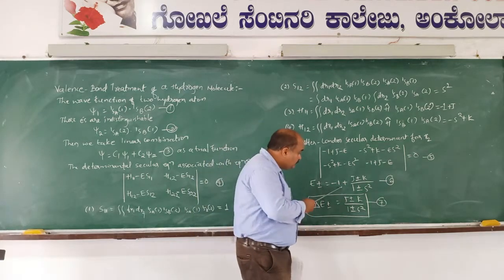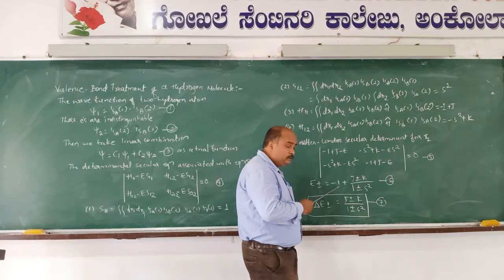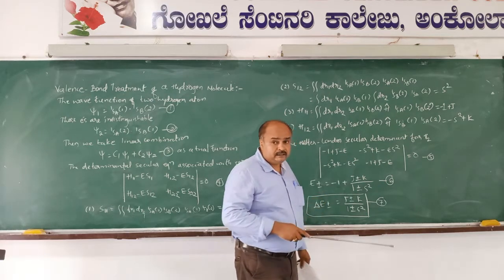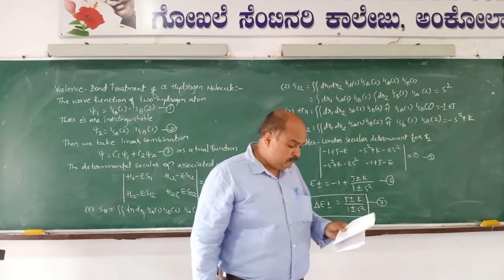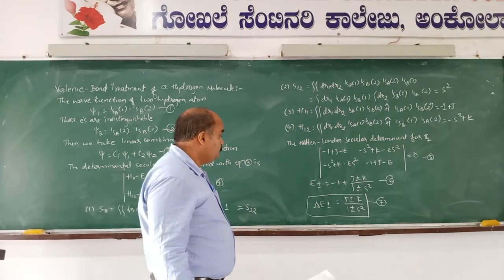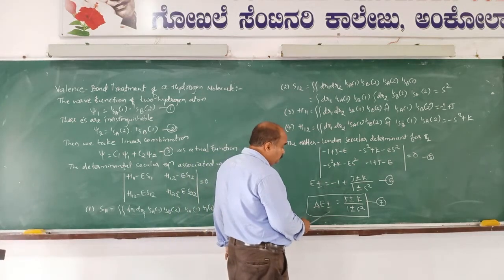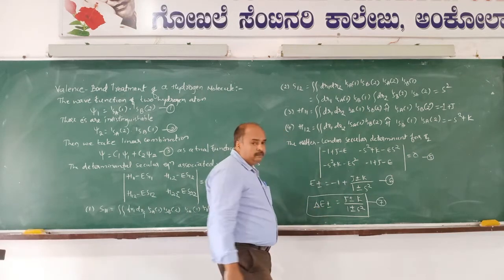The second term is (J plus or minus K) divided by (1 plus or minus S squared). This is the energy of the H2 molecule relative to the two isolated hydrogen atoms. Therefore delta E plus or minus equals (J plus or minus K) divided by (1 plus or minus S squared).